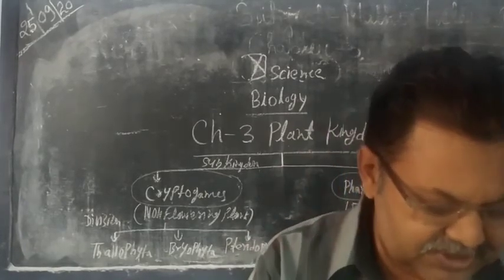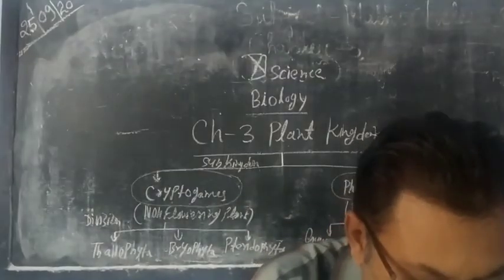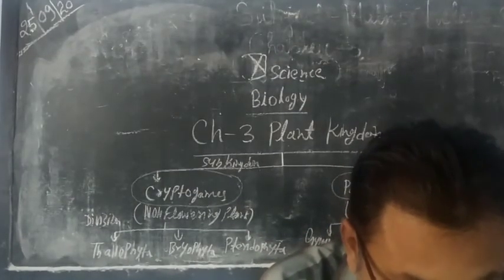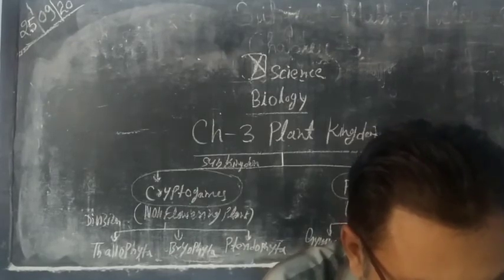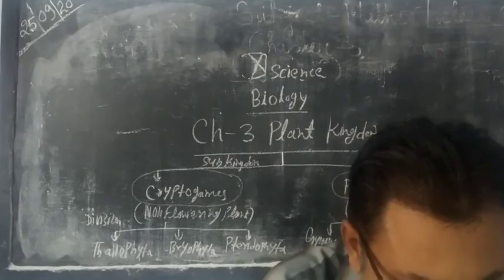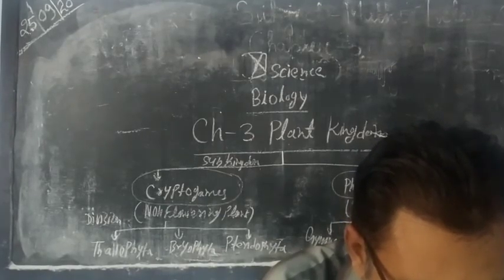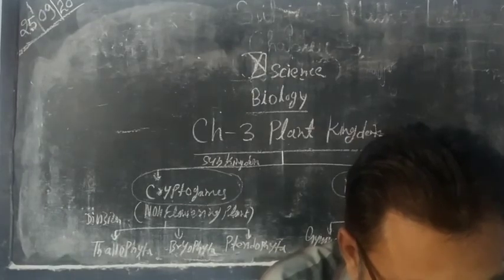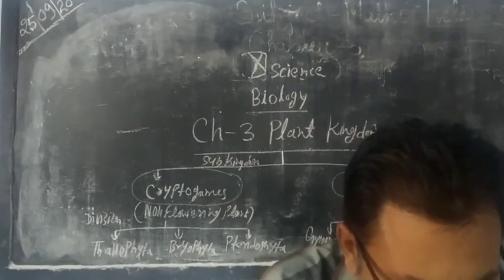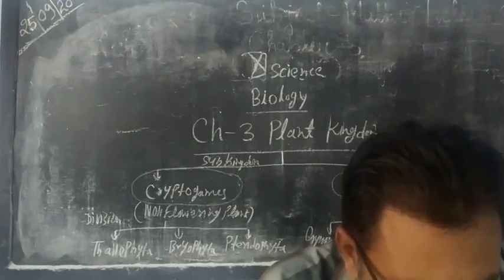The next feature is they are red in color due to the presence of pigments phycobilins, mainly R-phycocyanin and R-phycoerythrin. So these pigments are responsible for its red color. Motile stage in its life cycle is completely absent. So these are non-motile.